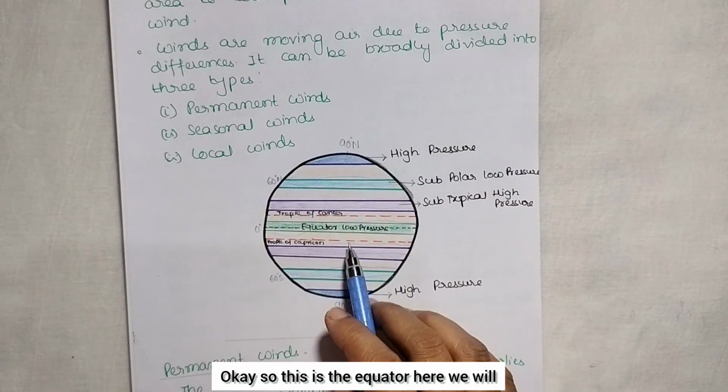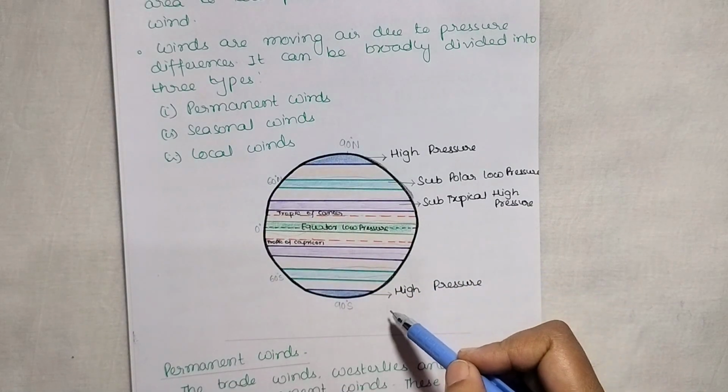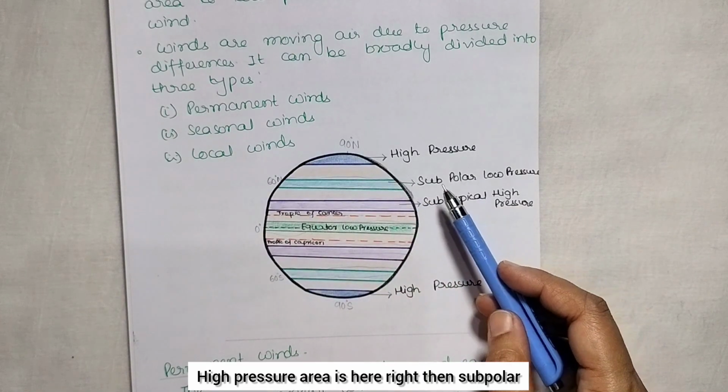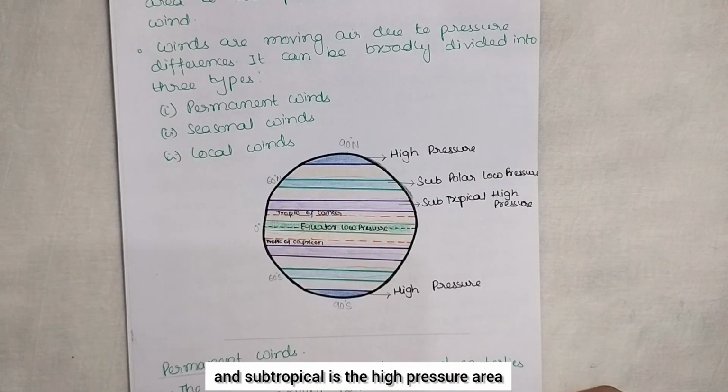Okay, so this is the equator. Here we will see a low pressure, then the Tropic of Cancer and the Tropic of Capricorn. High pressure area is here, right? Then subpolar low pressure area and subtropical is the high pressure area.